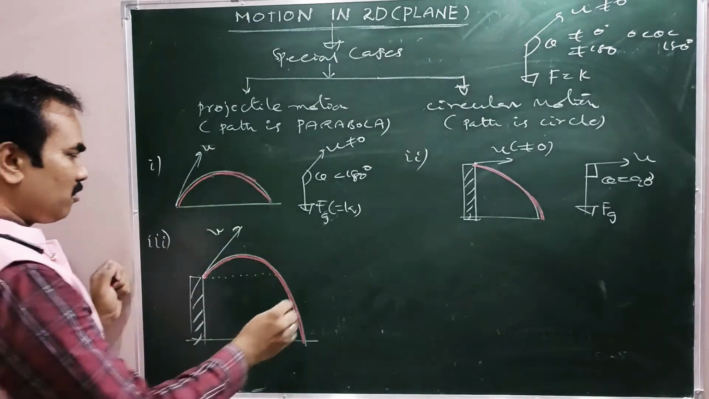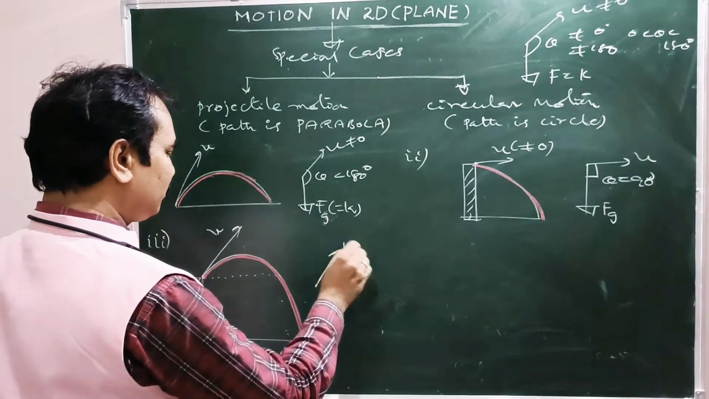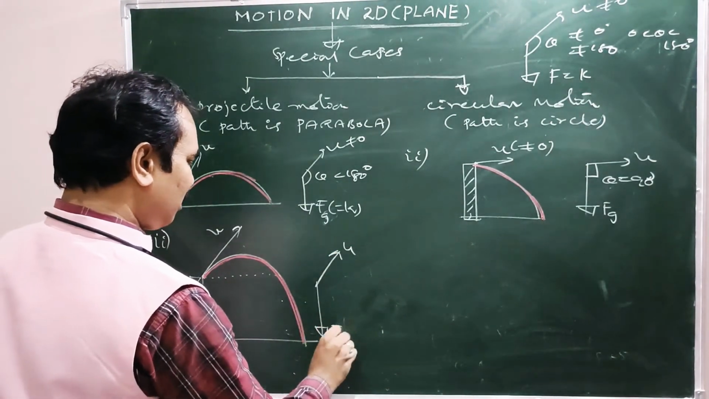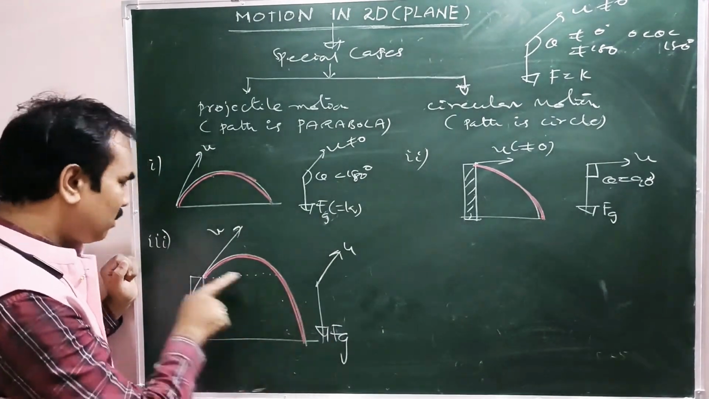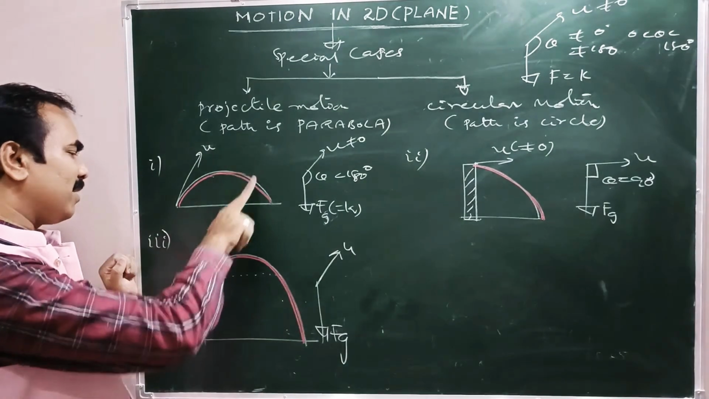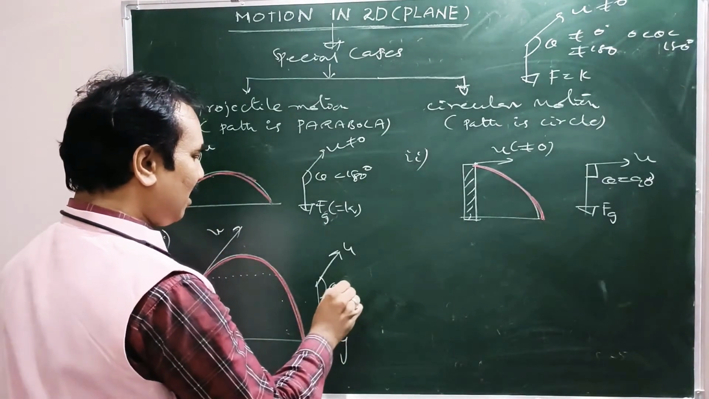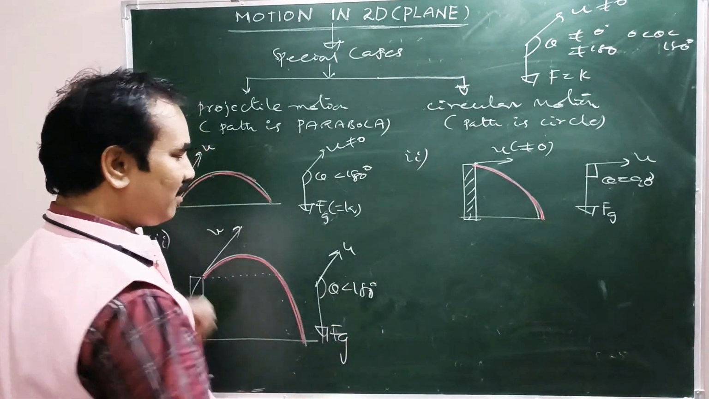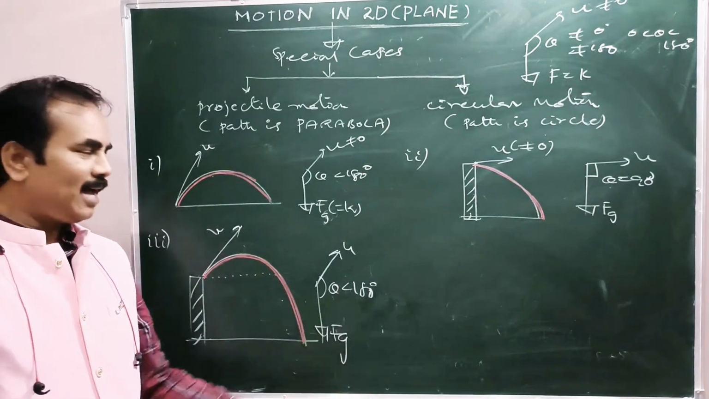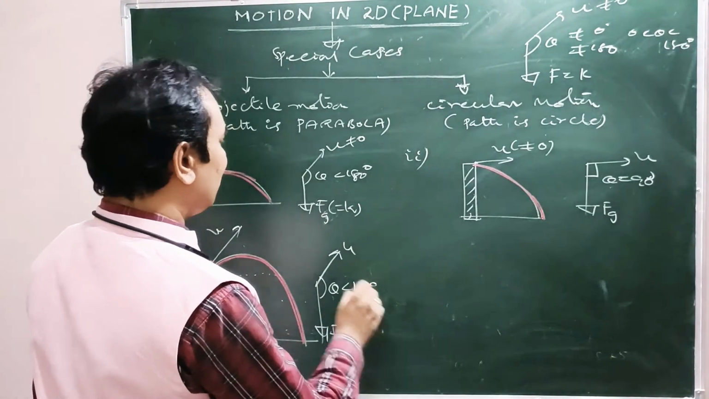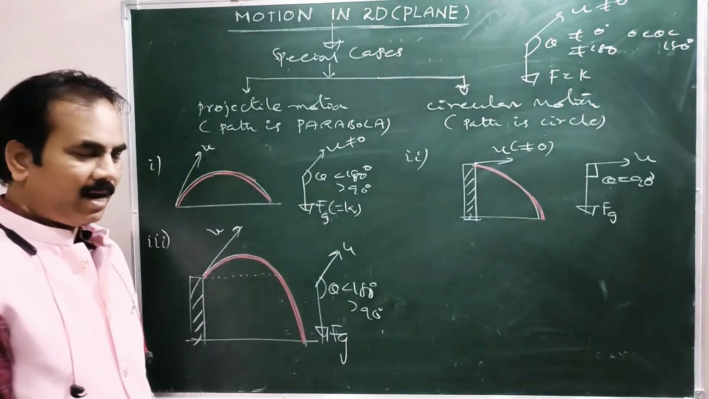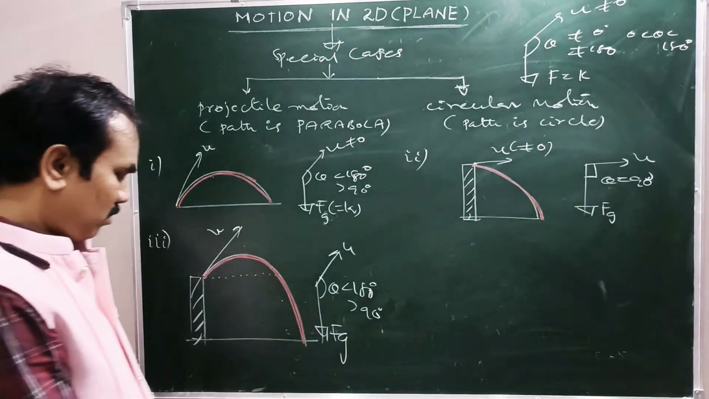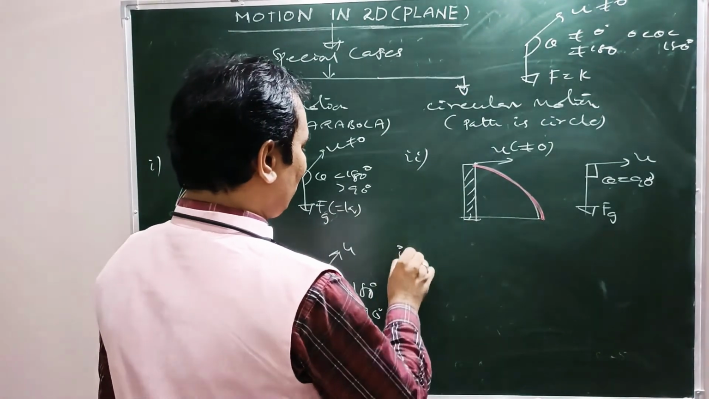So in this case also, this is the velocity, this is Fg. Fg is downwards, the gravitational force on the particle is downwards, and the initial velocity projection is like that. So what is the angle here? Theta is less than 180 and more than 90. So the condition is satisfied, right? Now coming to one more example, the fourth one.